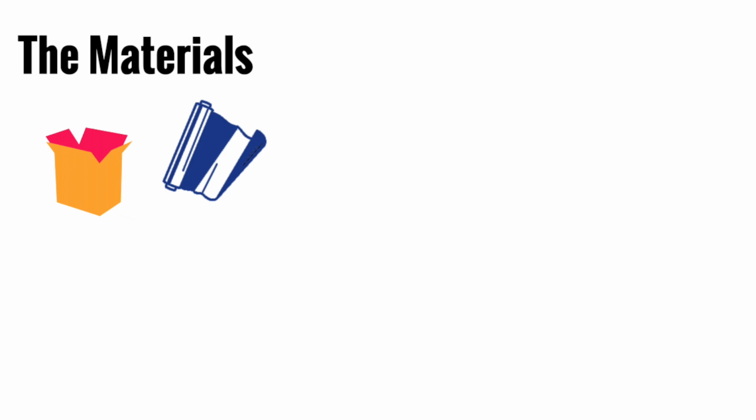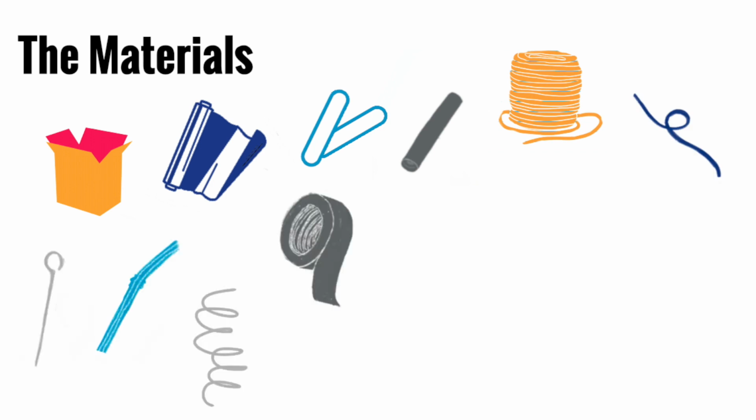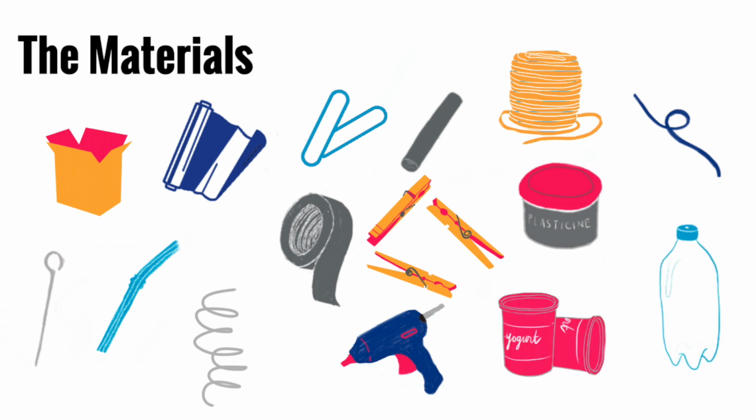The materials. You may use any of the following materials: cardboard, foil, plastic wrap, popsicle sticks, PVC pipe, string, wire, skewers, straws, springs, tape, glue, clothespins, plasticine to secure the dam to the sides of the simulated river, and recycled materials like yogurt cups, water bottles, juice boxes.